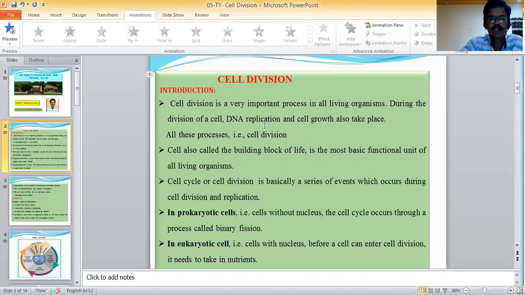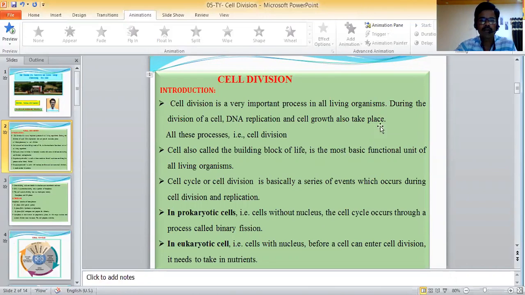Cell division is a very important process in all living organisms. During the division of a cell, DNA replication and cell growth also take place. All this process is cell division.